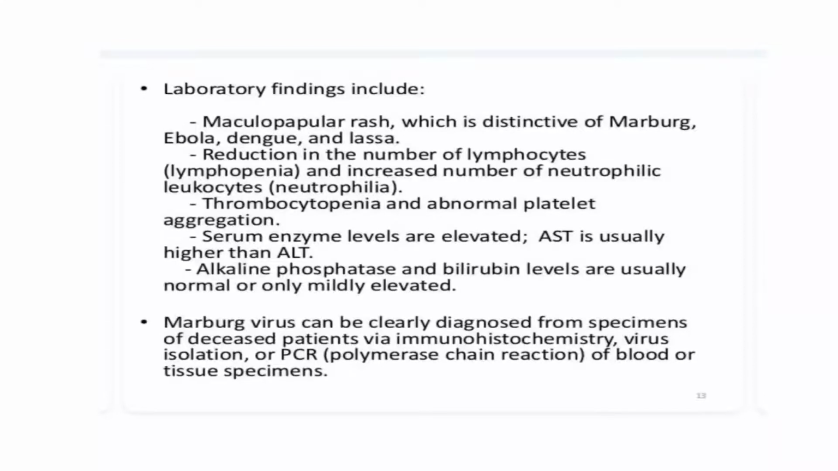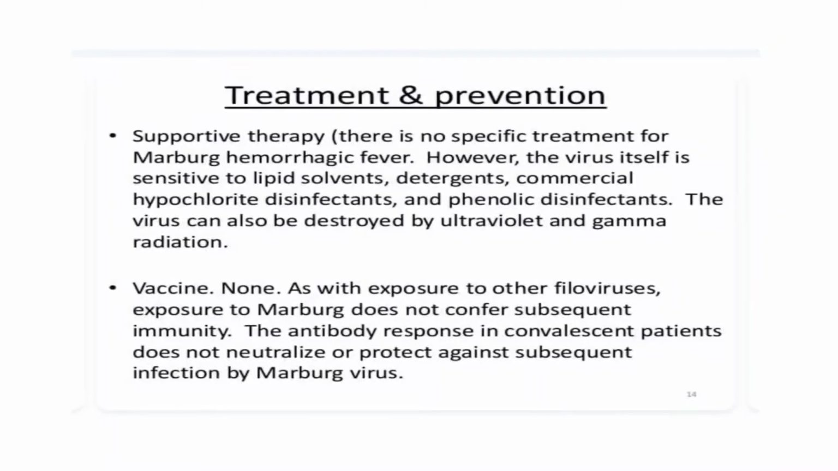Serum enzyme levels are elevated. AST is usually higher than ALT. Alkaline phosphatase and bilirubin levels are usually normal or only mildly elevated. Marburg virus can be clearly diagnosed from specimens of deceased patients via immunohistochemistry, virus isolation, or PCR, which is polymerase chain reaction of blood or tissues.